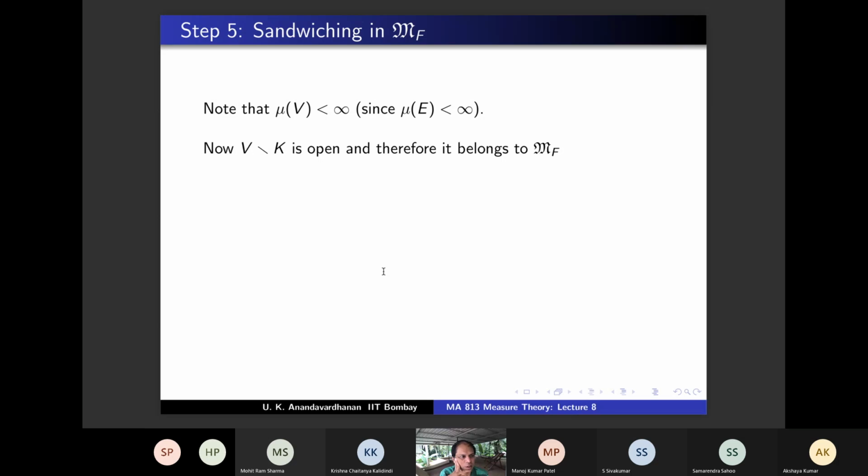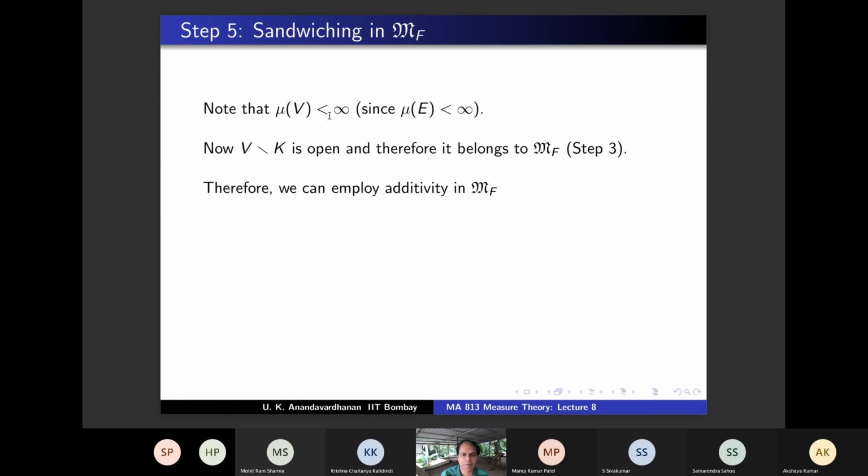Why? Just recall the steps that we did last time. What was step 3? Open sets are inner regular, and in addition, mu V is finite. So both those conditions put together is what is called MF, right? MF consists of finite measure sets which are also inner regular. In step 3, we proved that open sets are inner regular, and in this line, we have shown that mu V is finite. Therefore, it belongs to MF. So basically step 3, and therefore, we can employ additivity in MF, which is step 4, right?